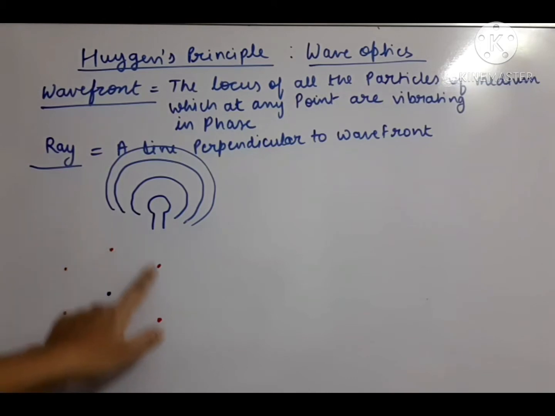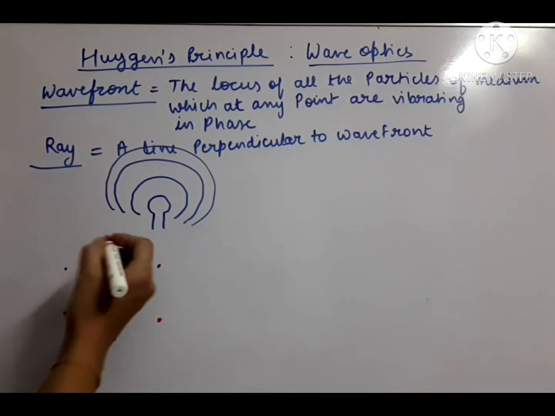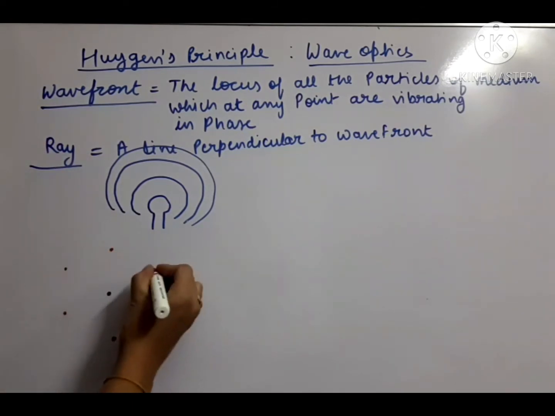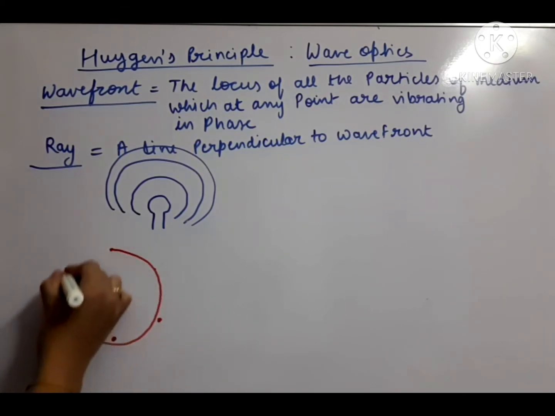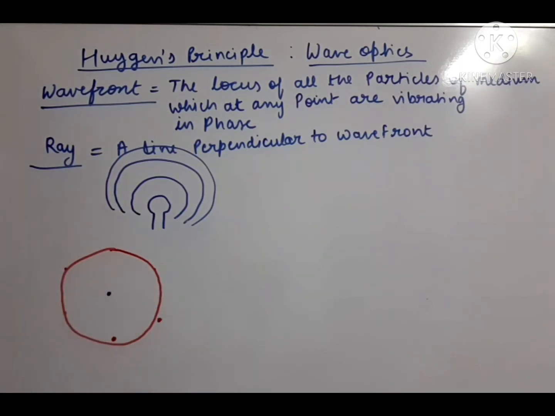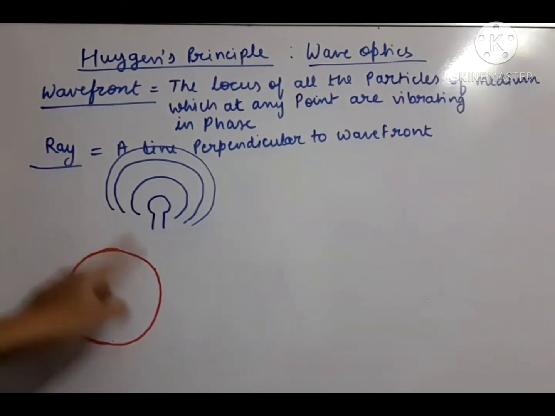In this homogeneous medium, all the points which are at equal distance from the light source are actually in phase. They are in the same phase. So if we join all these points, the path of all these points will form a sphere. The sphere is called the wave front for the point source.